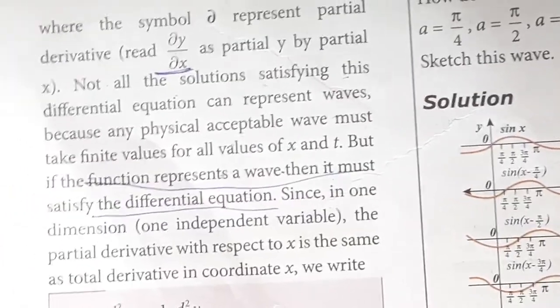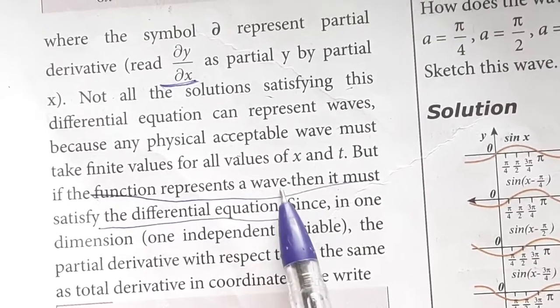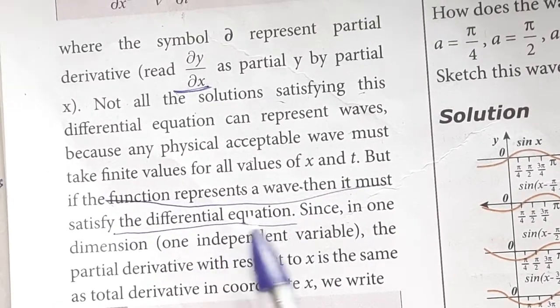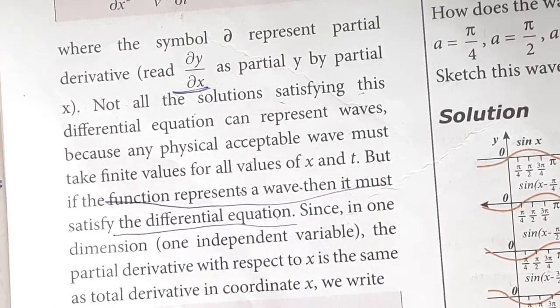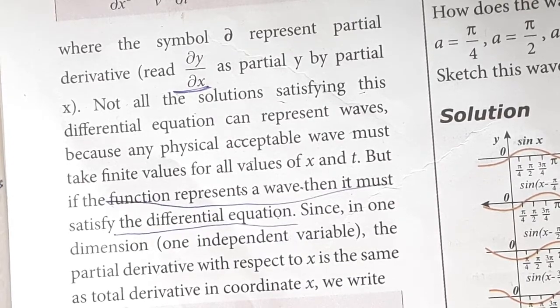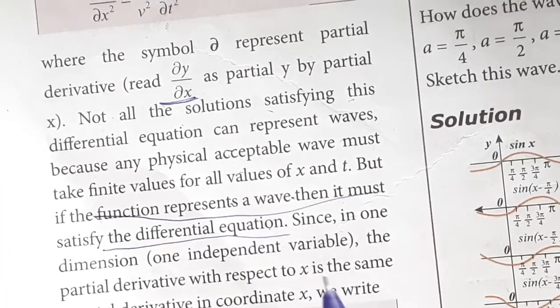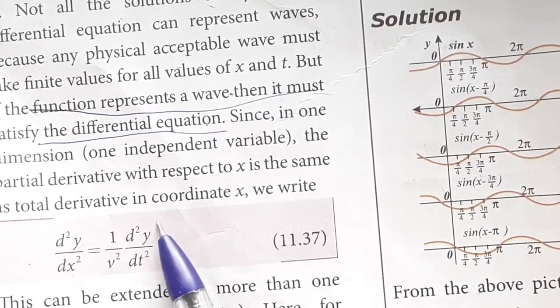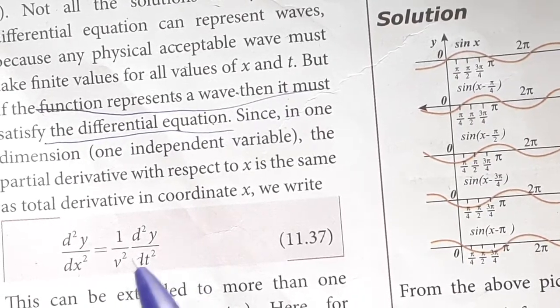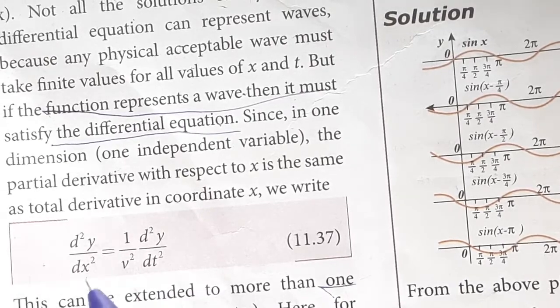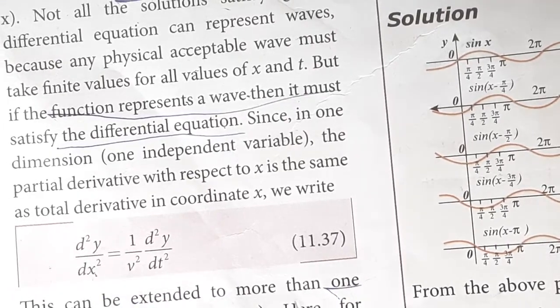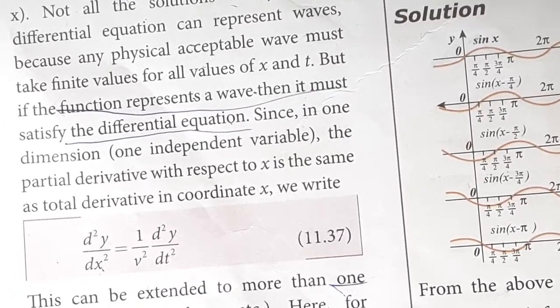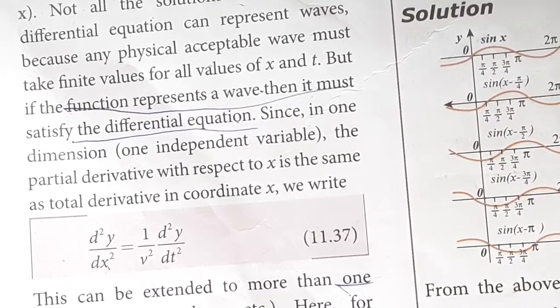But if the function represents a wave, then it must satisfy the differential equation. That means we can write the differential equation as d²y/dx² is equal to 1/v² into d²y/dt². This is for only one dimension, the X direction only. So this is the equation of a plane progressive wave.